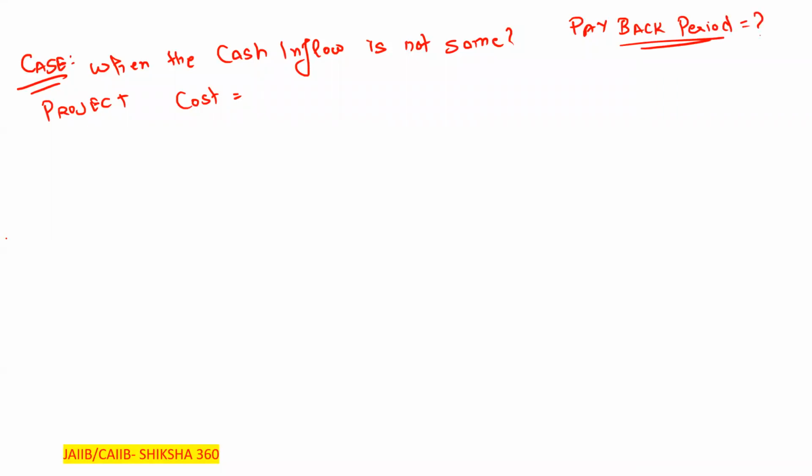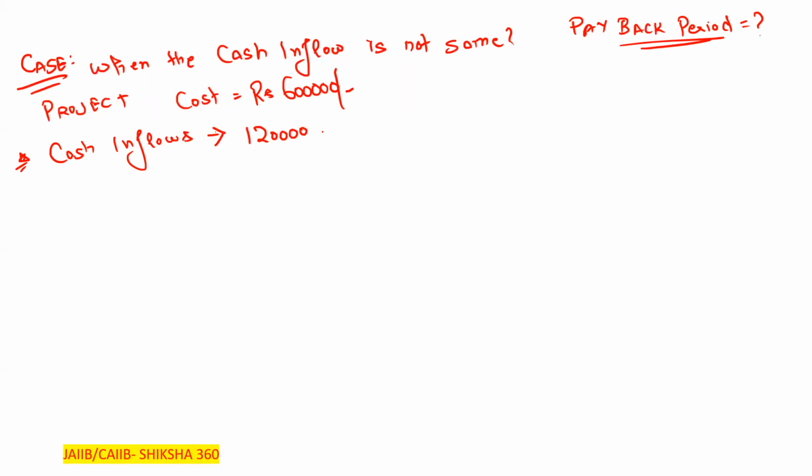The project cost is rupees 6 lakh. After that we have to calculate the cash inflows.